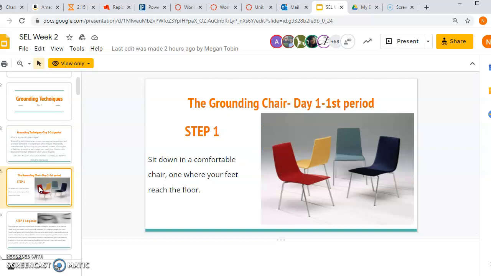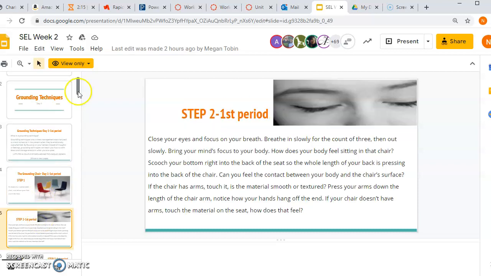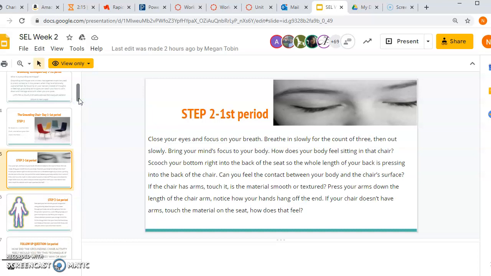So we did the grounding chair where we sat down in your chair at home, wherever you were, and made sure your feet touched the floor. Then we did deep breathing. You inhale through the nose, exhale through the mouth. And then you just think about your body. You think about actually touching that chair. You ask yourself the questions. Can you feel the contact? Does it feel smooth? It's just you focus on the tangible things.